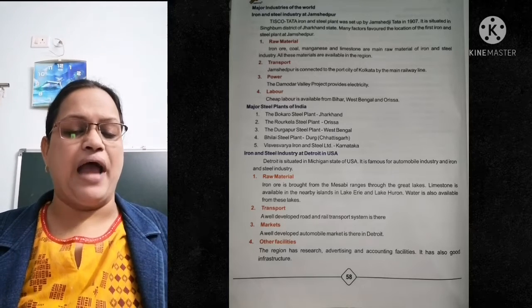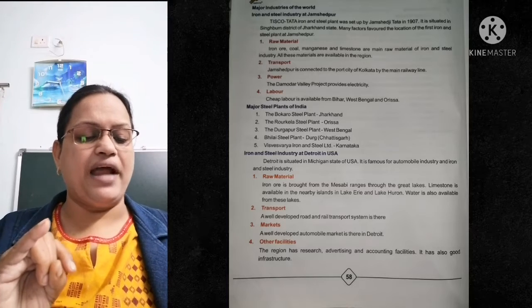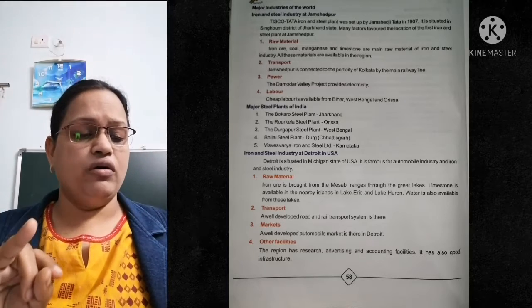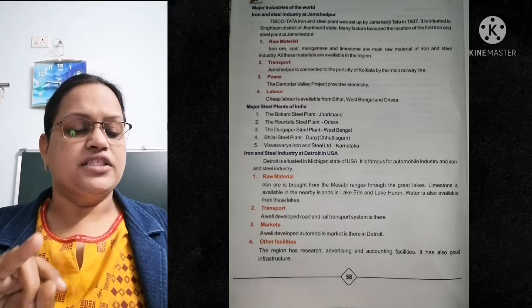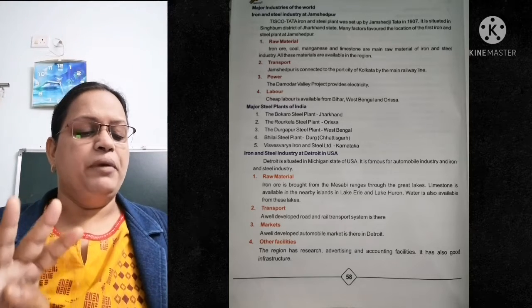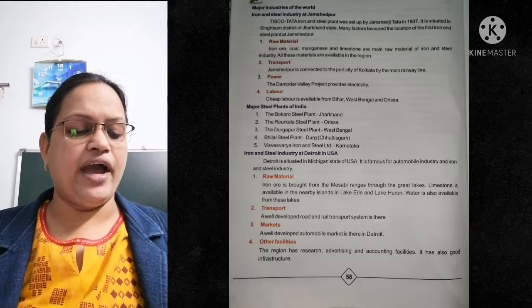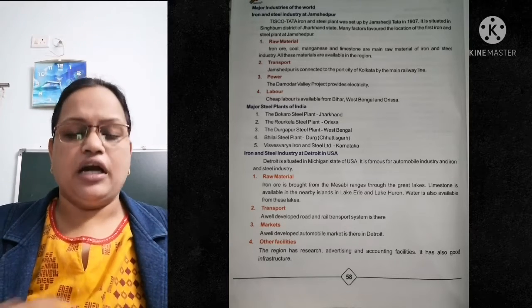Next is major steel plants of India. Remember this and underline. Bokaro Steel Plant, Jharkhand. Rourkela Steel Plant, Orissa. Durgapur Steel Plant, West Bengal. Bhilai Steel Plant, Durg, that is Chhattisgarh. Then Visvesvaraya Iron and Steel Limited, Karnataka.